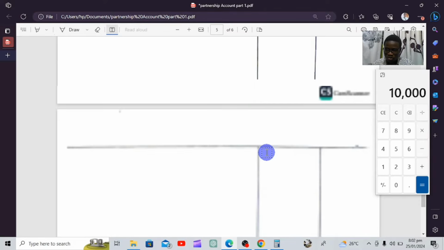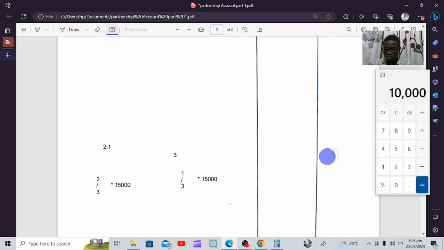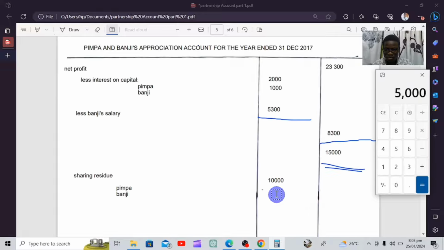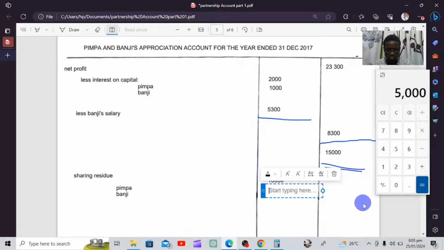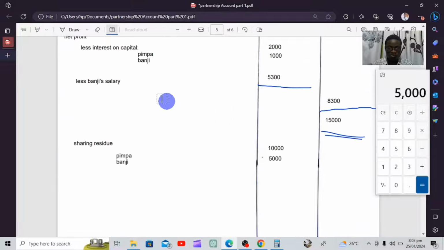You do the same. 1 over 3 times 15,000. We're getting 5,000. You write it here. Then when we add these, it is supposed to give us the total. If you don't get the total, then maybe your working of the ratios was done wrongly.